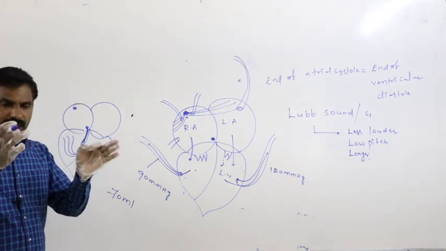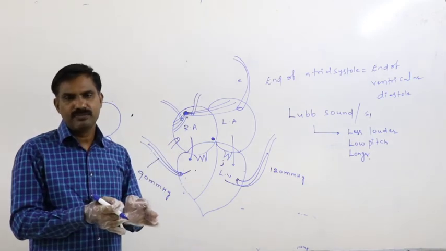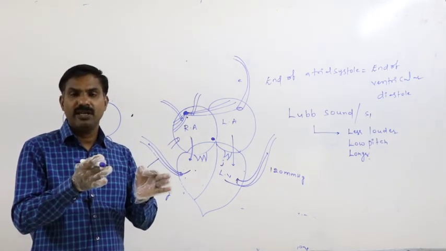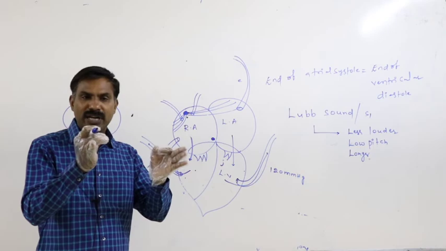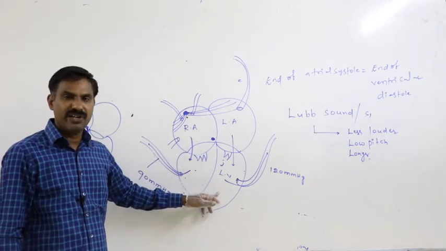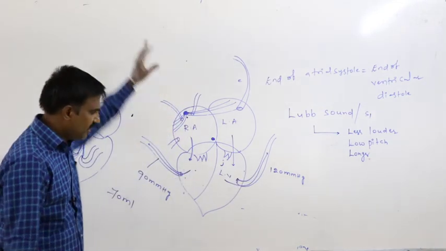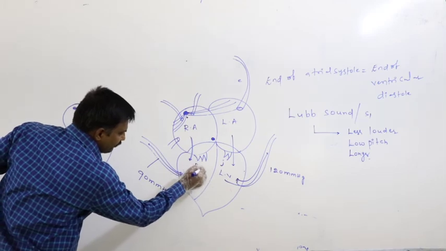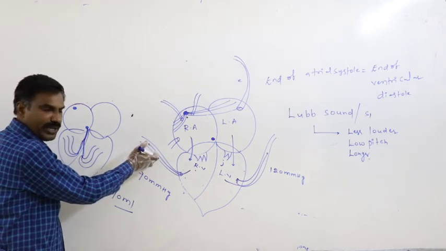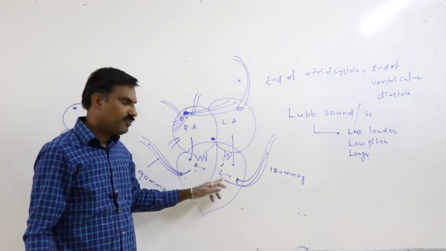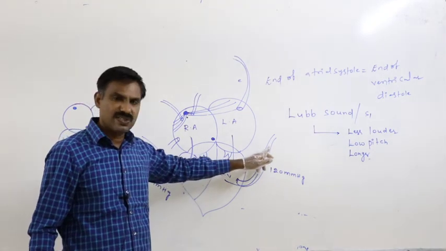Means at the end of ventricular contraction, how much volume of blood is sent out from each side of the ventricle into the respective arch? From the right ventricle, 70 ml of deoxygenated blood is pumped into the pulmonary arch. Similarly, from the left ventricle, another 70 ml of blood is pumped into the systemic arch.